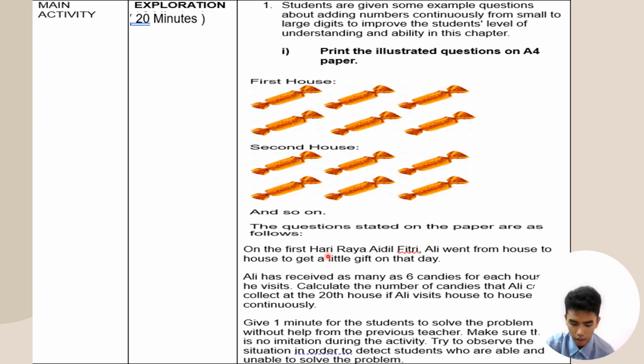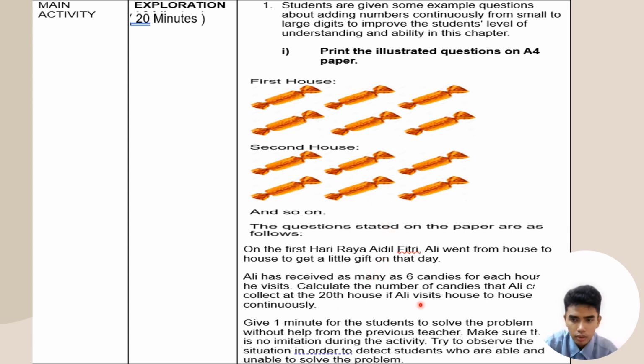On the first Hari Raya Aidilfitri, Ali went from house to house to get a little gift on that day. Ali has received as many as 6 candies for each house he visits. Calculate the number of candies that Ali can collect at the 20th house if Ali visits house to house continuously.